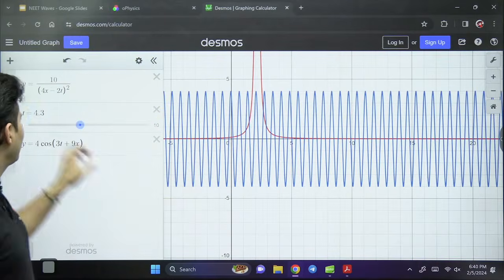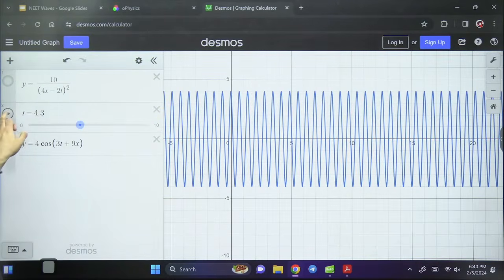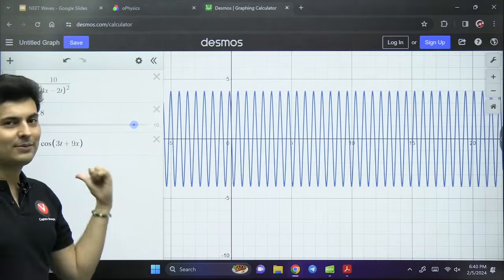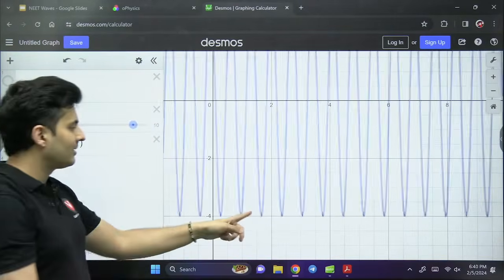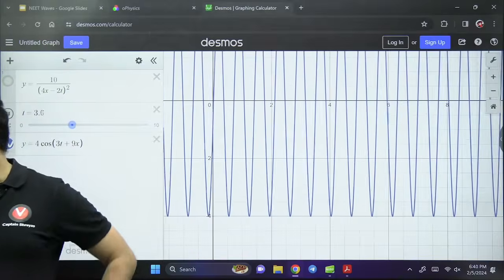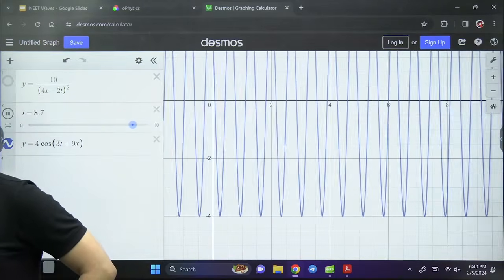Let's try this cos. Do you see this cos? Let's see what happens. See, it is going towards the left side. I don't know whether you can see it, but yes, it is slowly going towards the left side. How many of you are able to see it? Amazing, right?